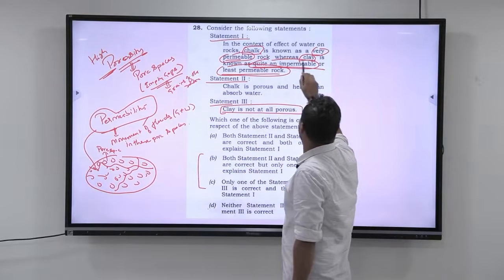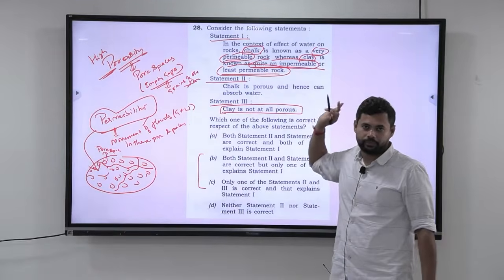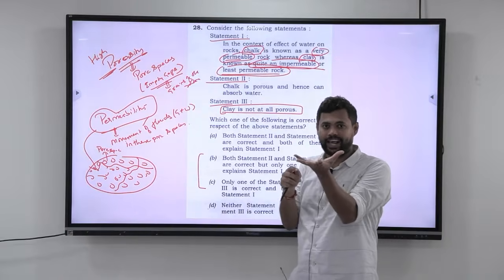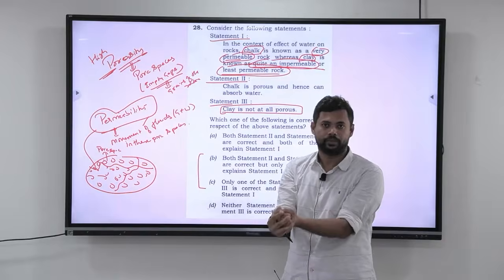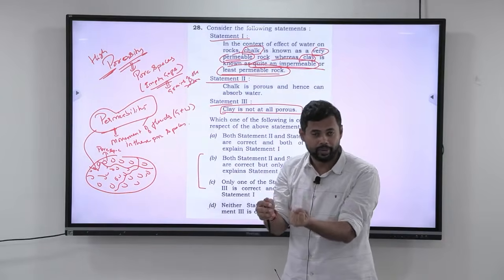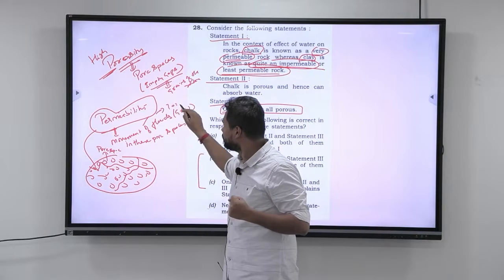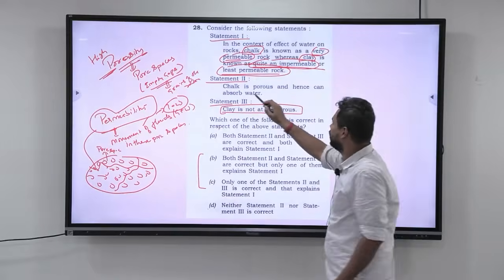Next, whereas clay is known as quite an impermeable or least permeable rock. That means if I hold a clay and drop water on it, the water is not seeping in. The water stays there itself. Why is it not seeping in? Because permeability is low. I am not talking about porosity. Permeability is low. Okay. Now look at this.